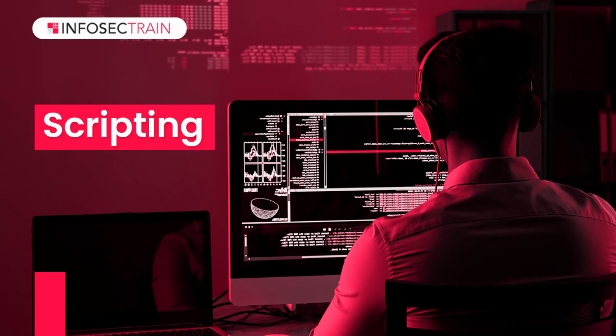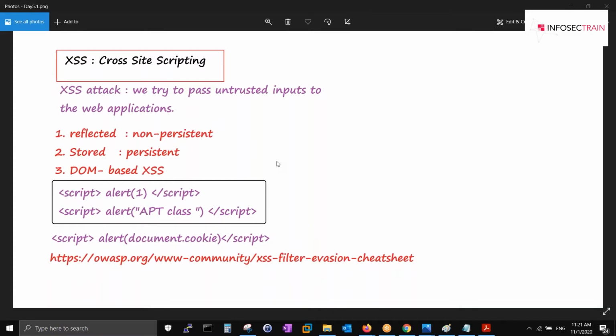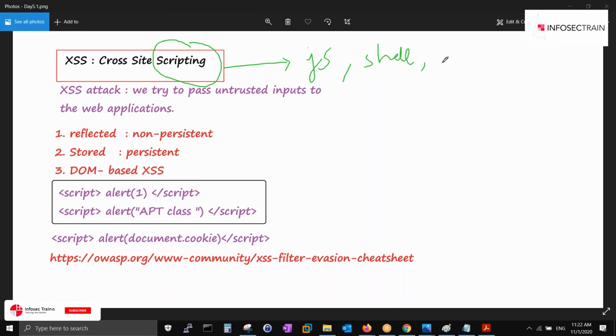Let's start with one more attack, that is cross-site scripting. Whenever anybody is studying the concept, if I ask you about the scripting concept, which kind of script is it talking about here? Any example? JavaScript. Apart from that, anything else? It can be a shell script, or a Python script as well.